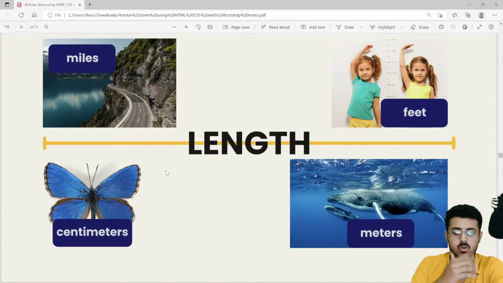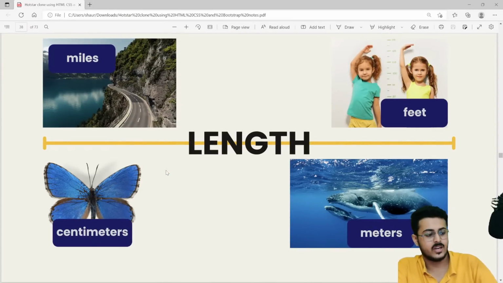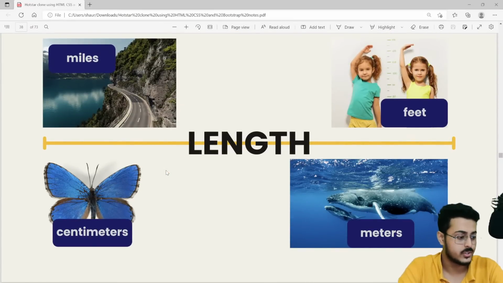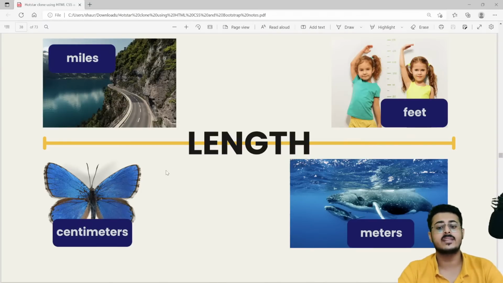Okay, great. So length in your daily life: you refer to length in miles, in feet, maybe centimeters, meters, millimeters, maybe some other units, kilometers. So you have all these units of measurement by which you are measuring length. Inches, okay, that is up to you.